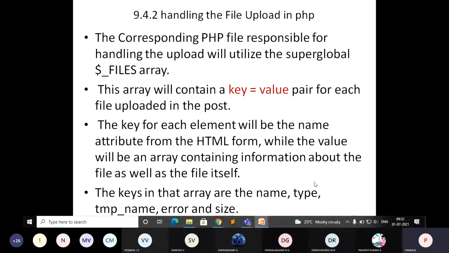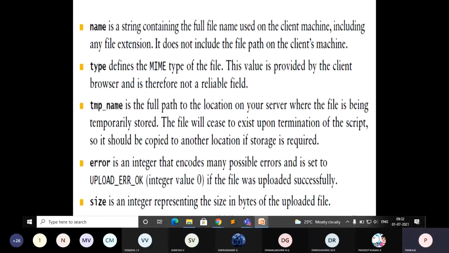Once you know these are the keys of this file array, later you can access these values and compare them with the predefined condition you want. Accordingly the operation can be performed. Even file size: sometimes we give a specific condition that the file should not exceed 5 MB or 10 MB. In such a case you need to make use of this key and check the condition. Is it exceeding the size you have specified? Then give an error message. If it is not exceeding, it will continue with the execution.